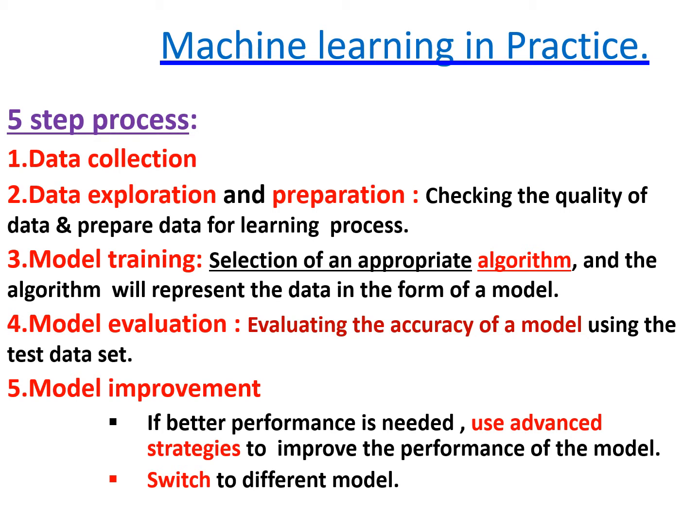And these four steps are converted to 5 different stages in the case of machine learning. These 5 steps are: the first thing is data collection. So gathering the valuable materials, and it should be converted into a single source like a text file or a spreadsheet or an Excel sheet. That is the data collection stage.